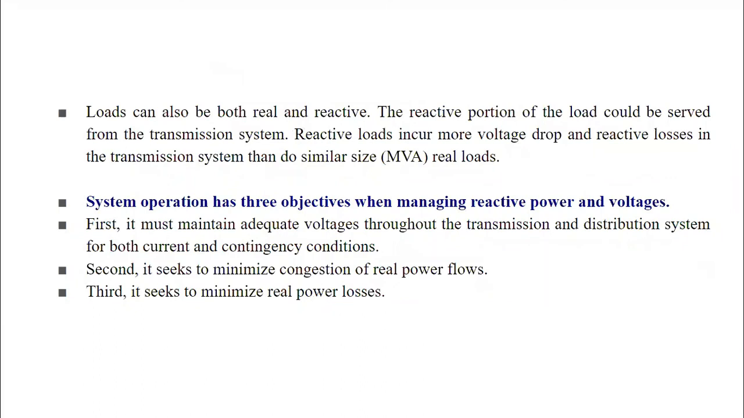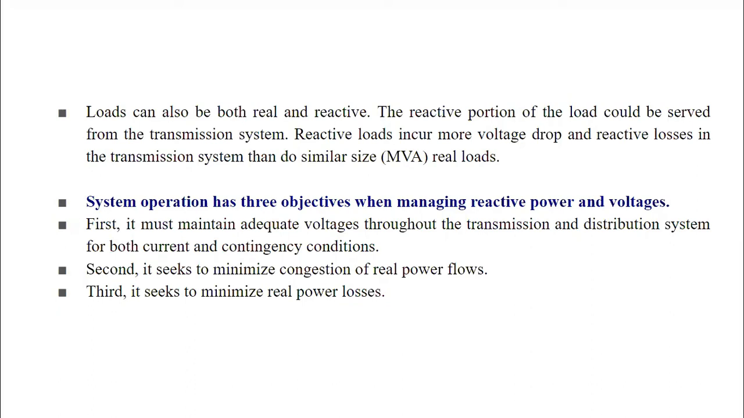Loads can also be both real and reactive. The reactive portion of the load could be served from the transmission system. Reactive loads incur more voltage drop and reactive losses in the transmission system than similar size real loads. System operation has three objectives when managing reactive power and voltage. The first objective is it must maintain adequate voltage throughout the transmission and distribution system for both current and contingency conditions.